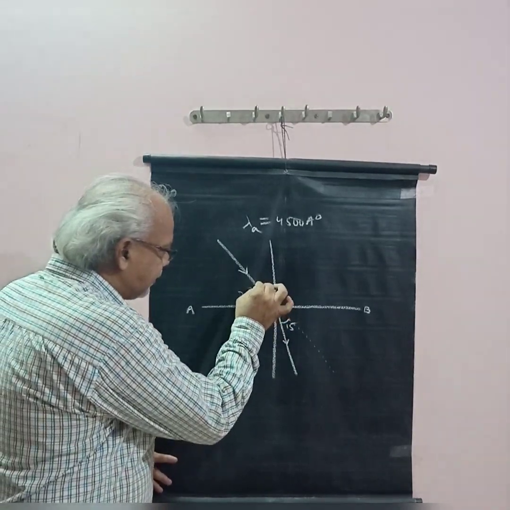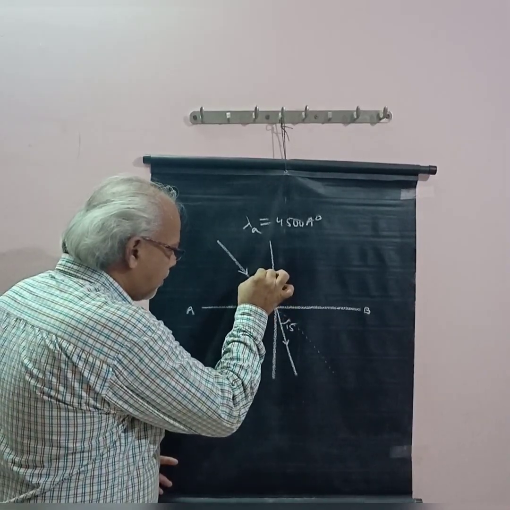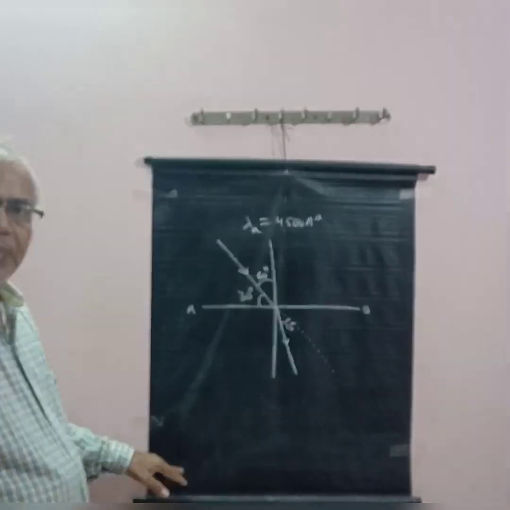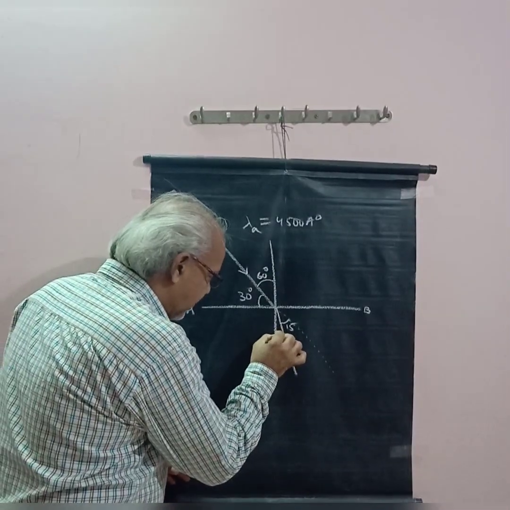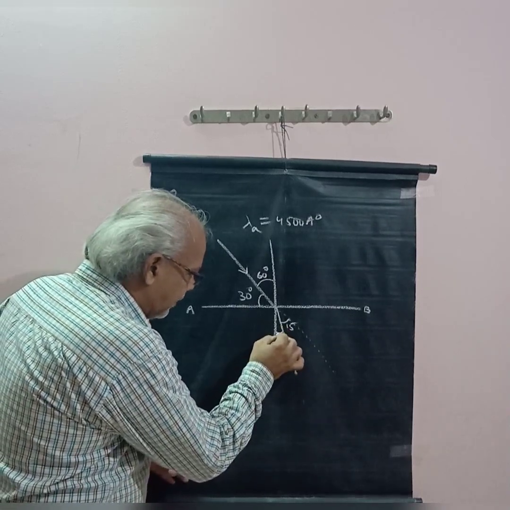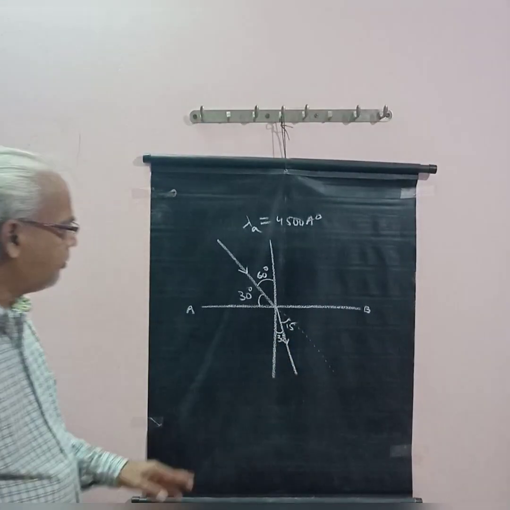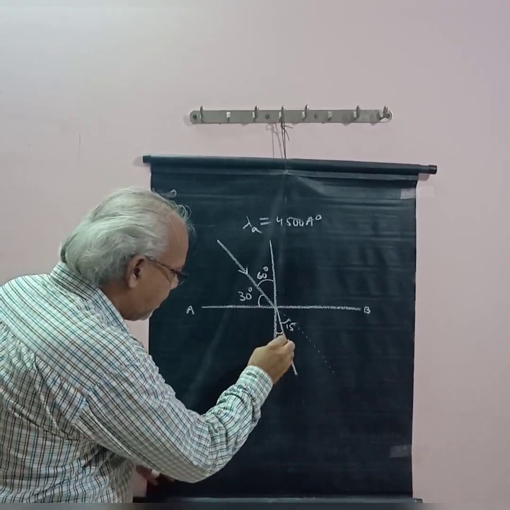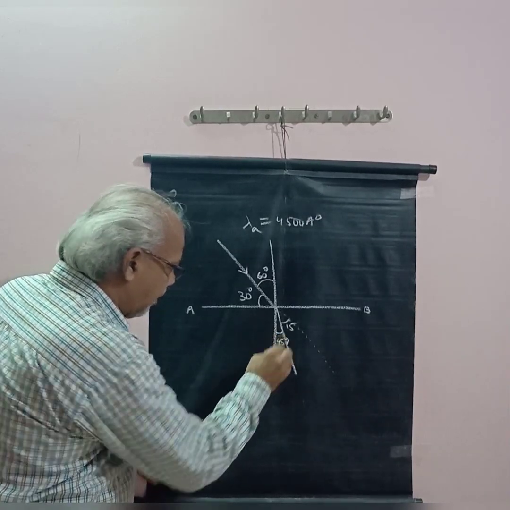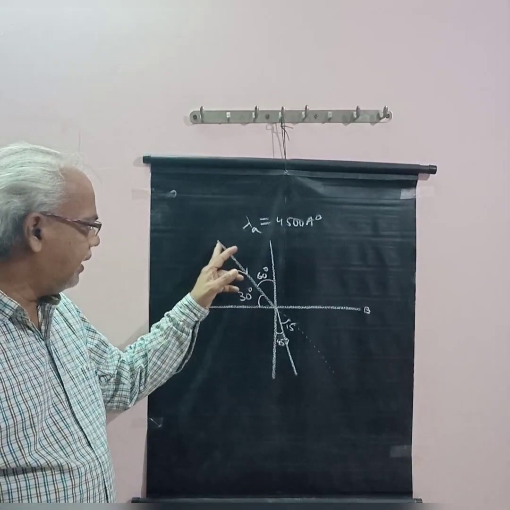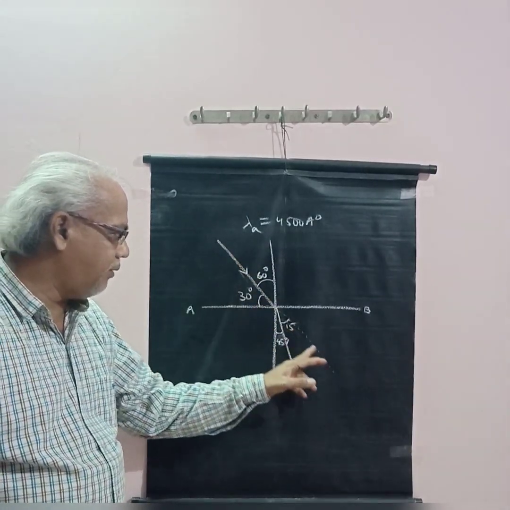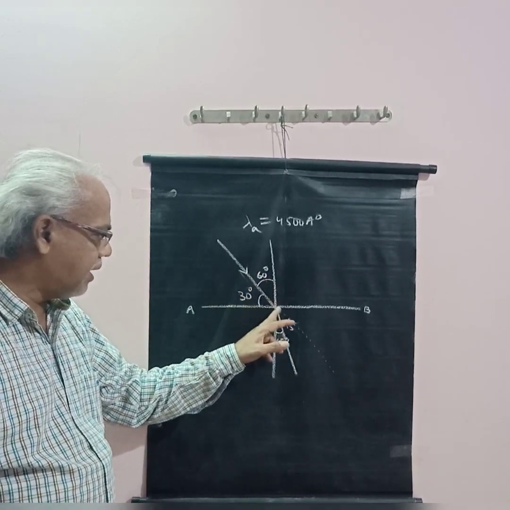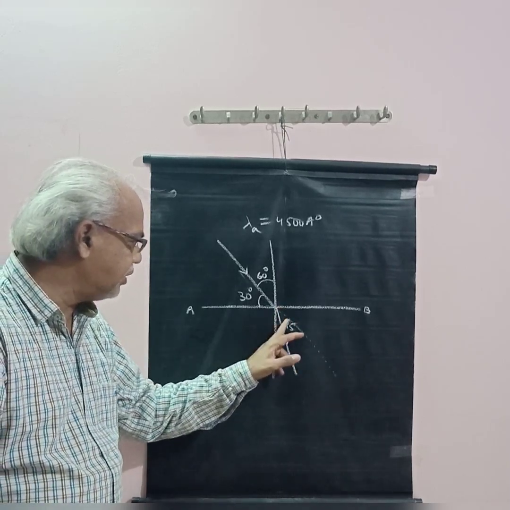Here the angle of incidence is 60 degrees, because the angle with the interface is 30 degrees. If the ray moved in a straight line without any other medium, the angle would remain 60 degrees.